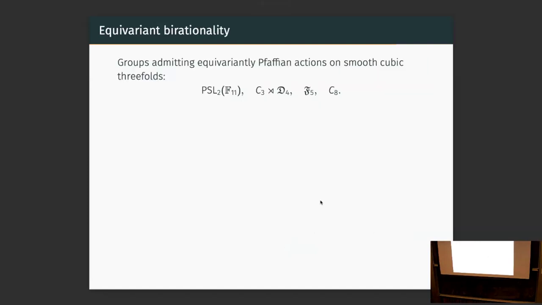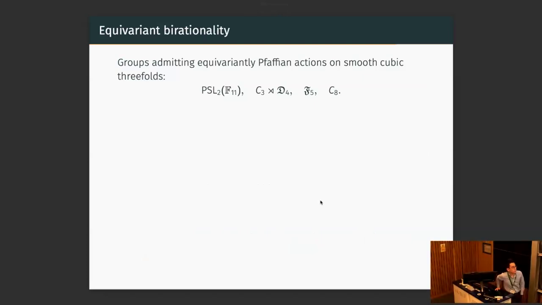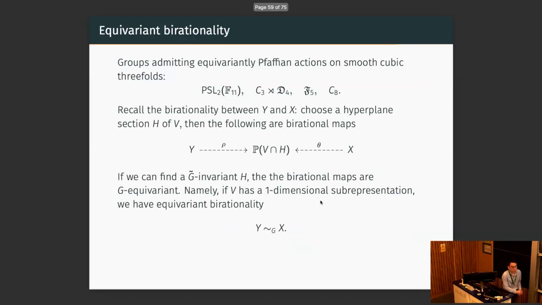Now let's look at the four groups which we know act equivariantly, arising from the equivariant Pfaffian construction. Recall the rationality construction between X and Y. It depends on a choice of hyperplane H. This means if we can choose the hyperplane H to be G-tilde invariant, the induced maps rho and theta will also be G-equivariant.